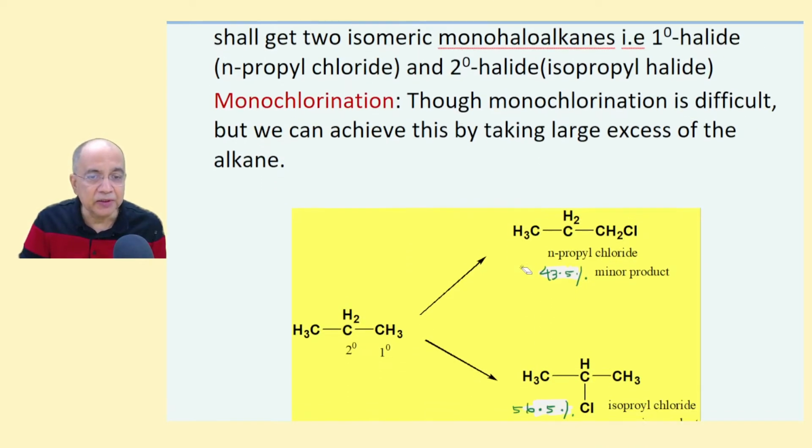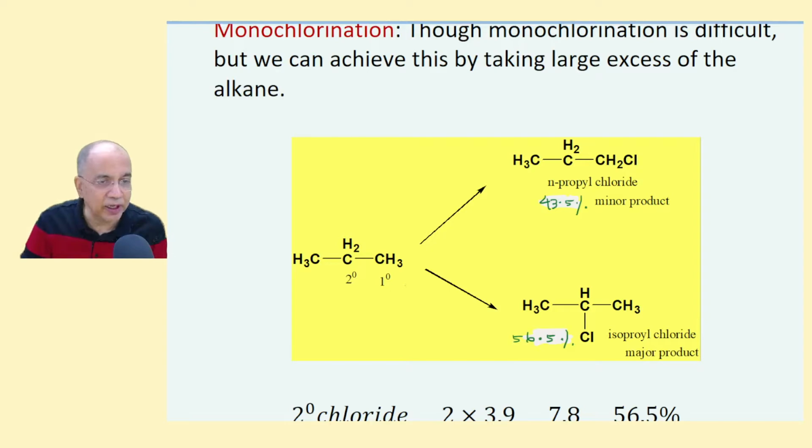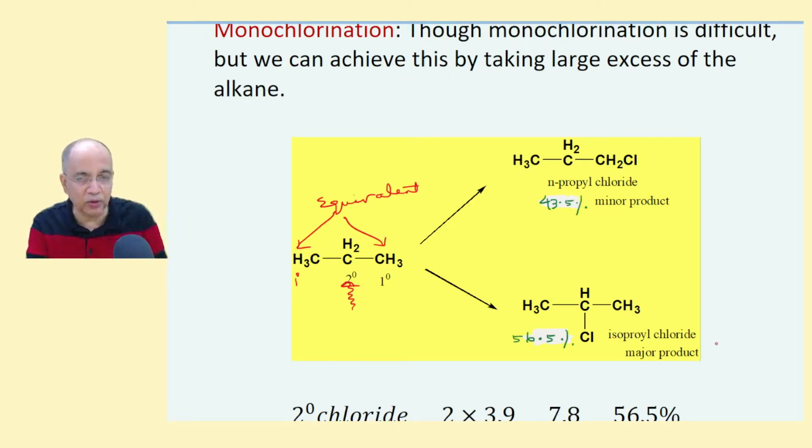And see, propane has two types of carbon atoms. I mean, two non-equivalent. These two positions are the same. They are equivalent. They will produce one product, that is n-propyl chloride. And this is another non-equivalent position that will produce isopropyl chloride.